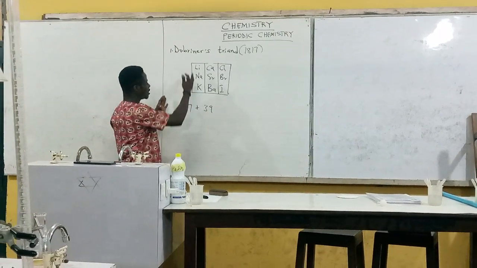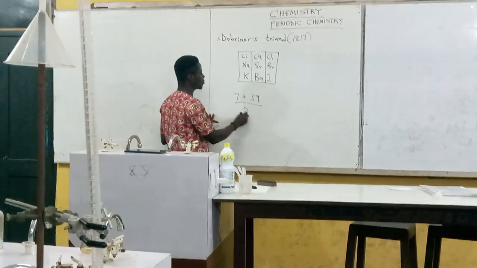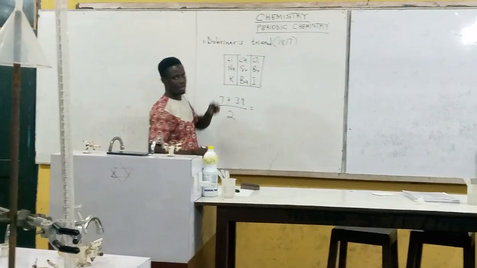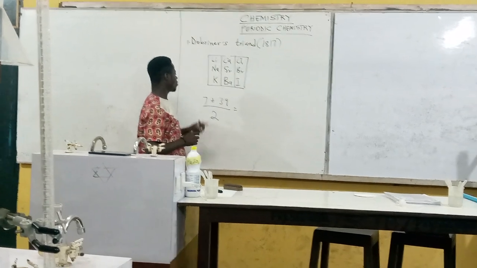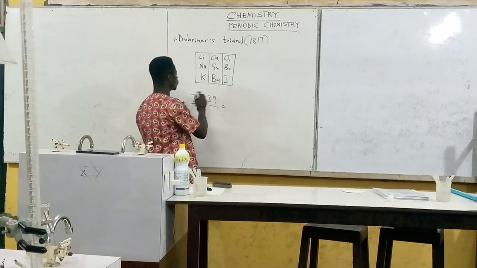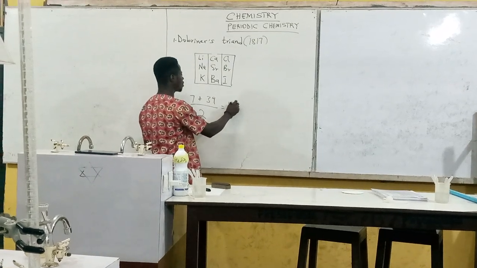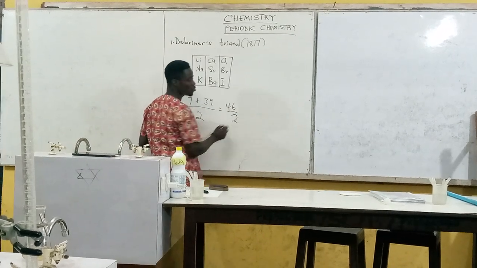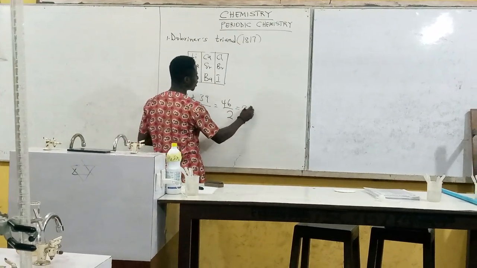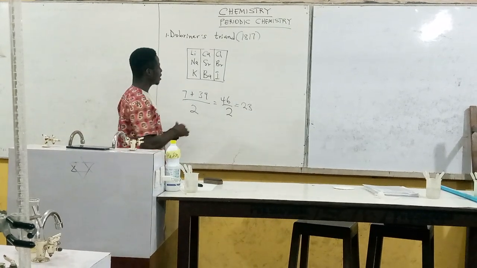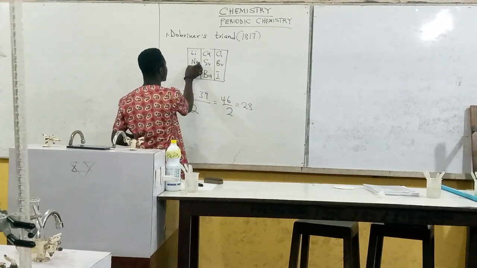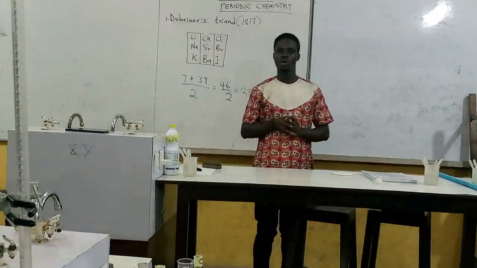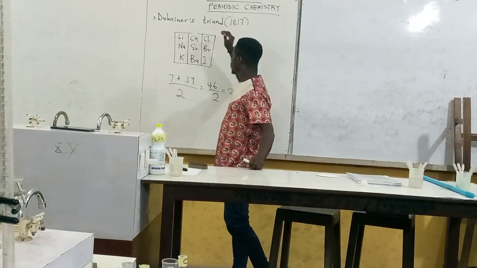He said when you add these two and divide by 2, the answer should give you the atomic mass of the middle element. So with this example, when you add them, you get 46. And when you divide 46 by 2, that gives us 23. What it implies is that 23 becomes the mass number of the middle element, sodium. And that was his principle or his proposal, which is called Dobereiner's triads.